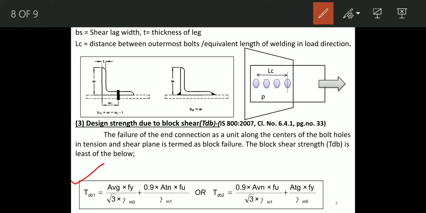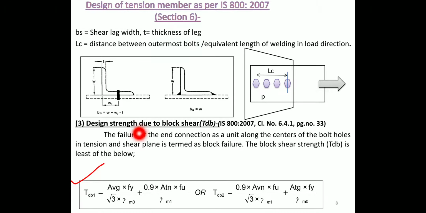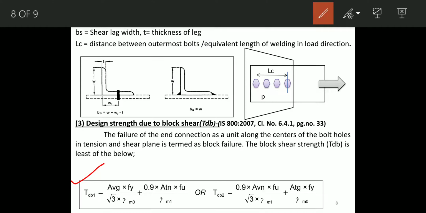The first one is TDB1, which is AVG into Fy divided by root 3 into gamma m0, plus 0.9 into ATN into Fu divided by gamma m1.